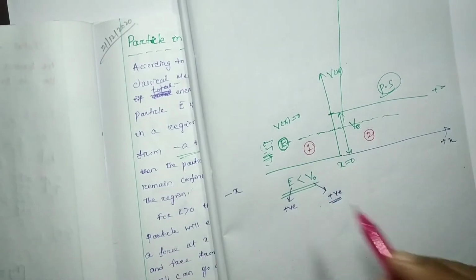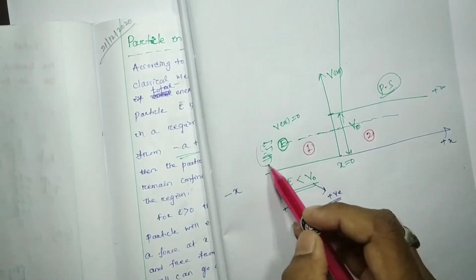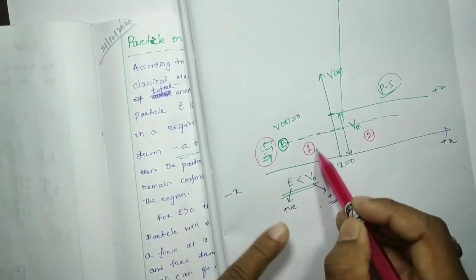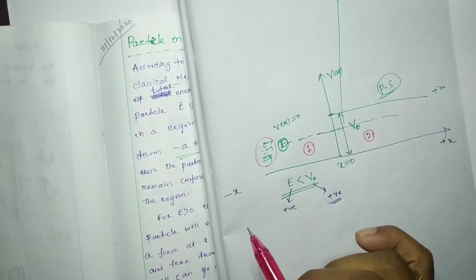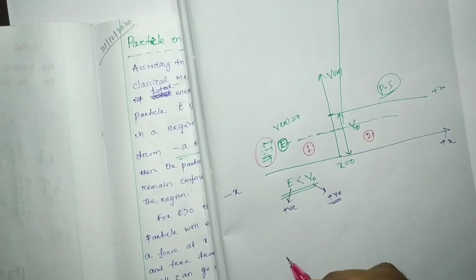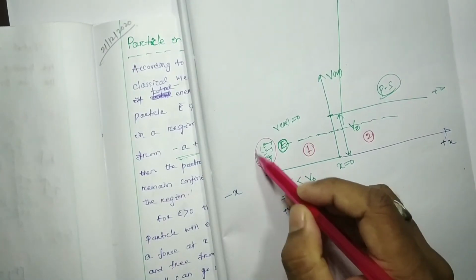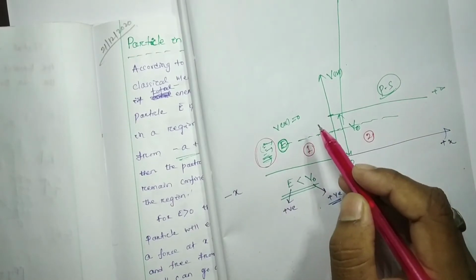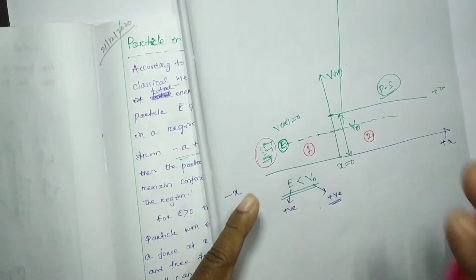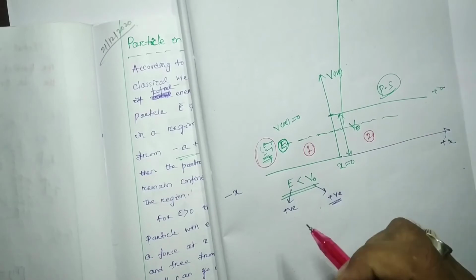Now, whenever the particles are moving in region 1, what will be the kinetic energy of the particle? Because if the particle is moving, the kinetic energy has to be greater than the potential energy.